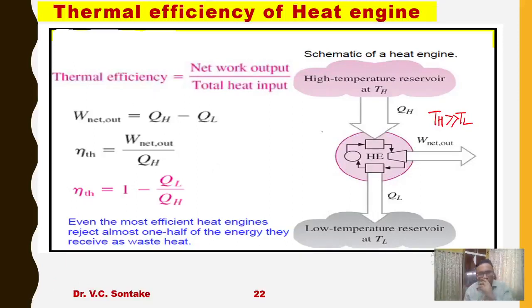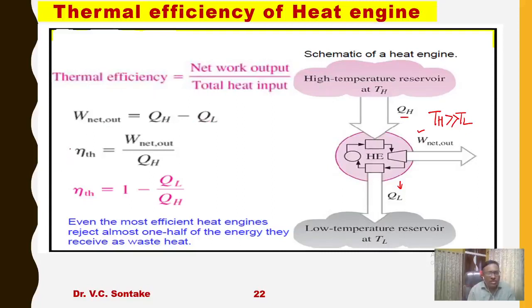Okay. And the heat engine is receiving QH amount of heat from the source, converting this heat into W net amount of work and rejecting QL amount of heat to the sink. So what will be the net work output? W net output will be the difference of heat supplied to the heat rejected by the heat engine.